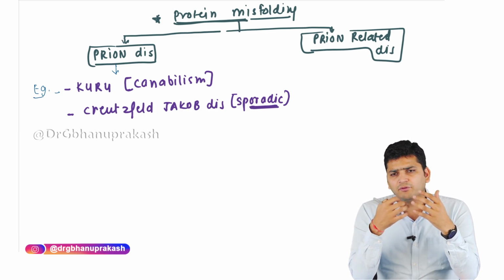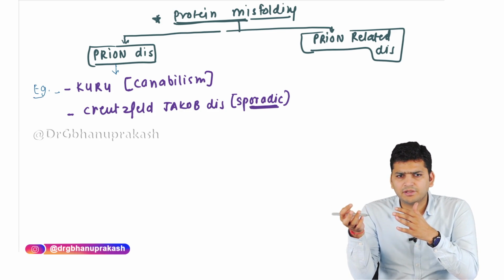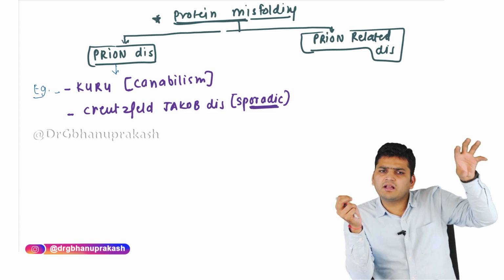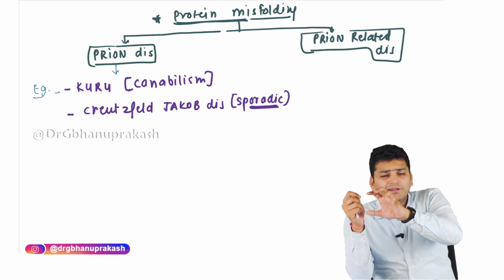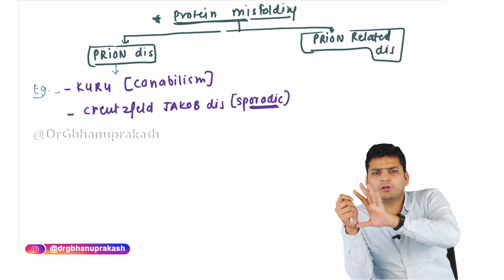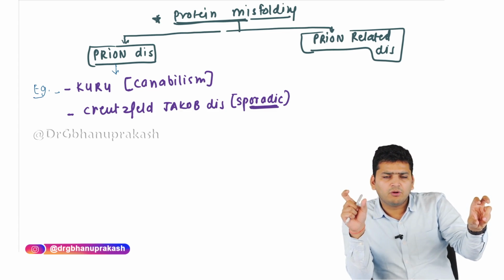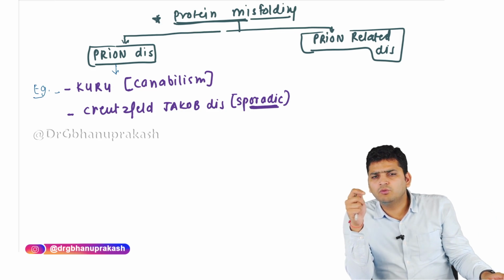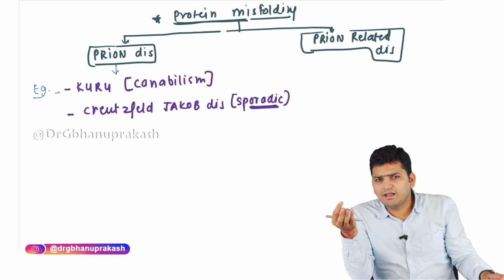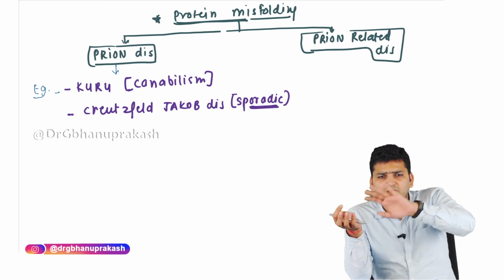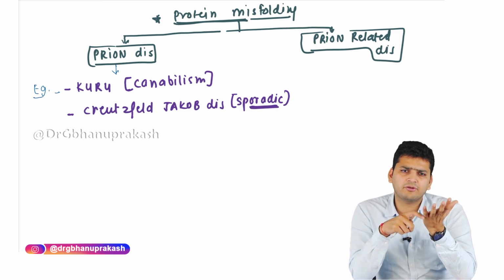Iatrogenic occurs when, for example, there is a patient who is having Creutzfeldt-Jakob disease, and an organ is transplanted from that person. Let's say, for example, we transplanted the cornea from one person to another person. The person from whom we have taken the graft has the prion, the Creutzfeldt-Jakob disease, and we have transmitted it to the other person. That is called iatrogenic.